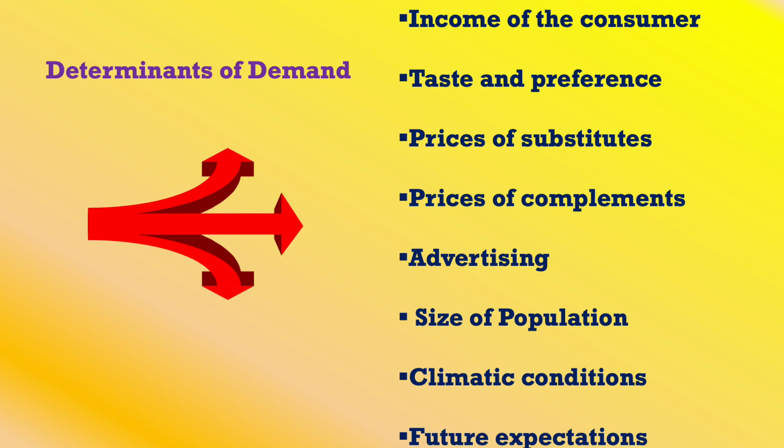The same way vice versa: if the size has decreased to two people, you decrease the demand for all the commodities. So the size of the population also affects changes in demand.